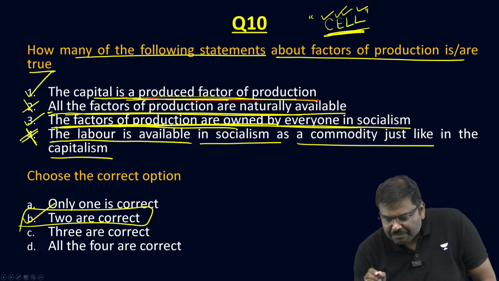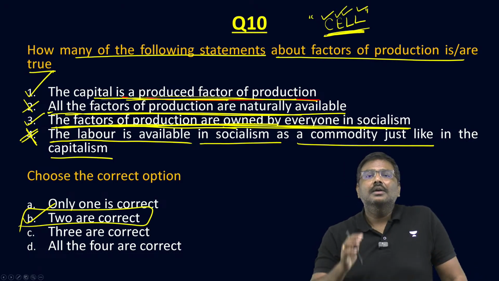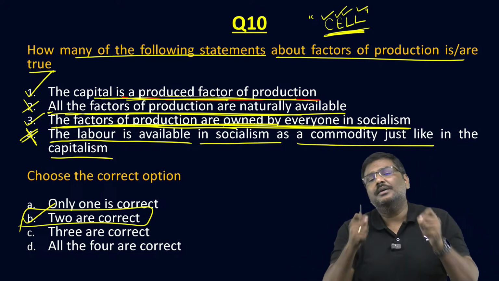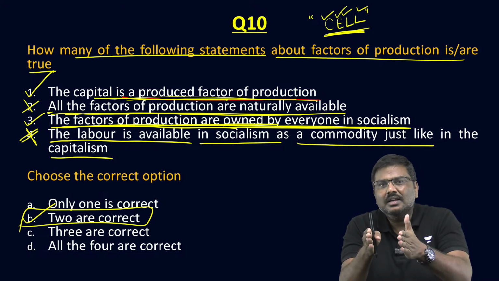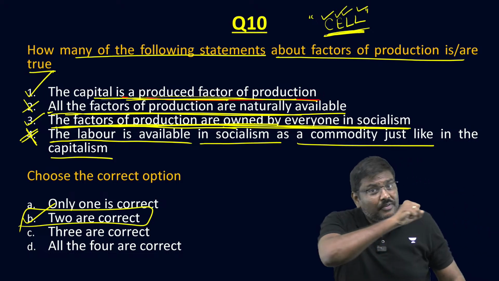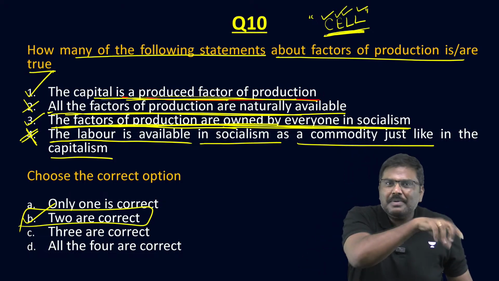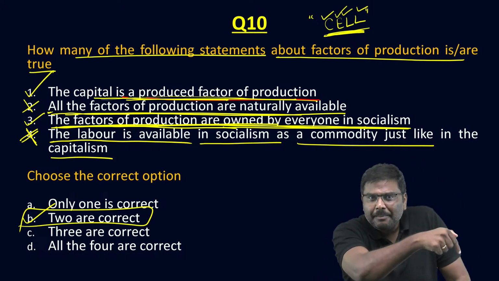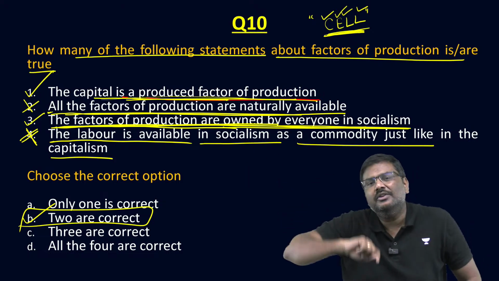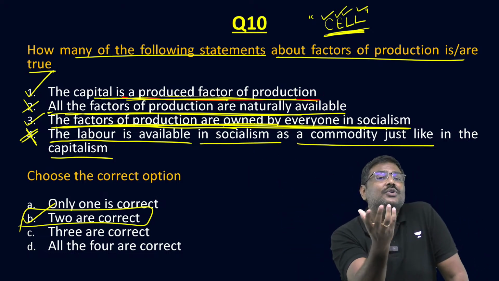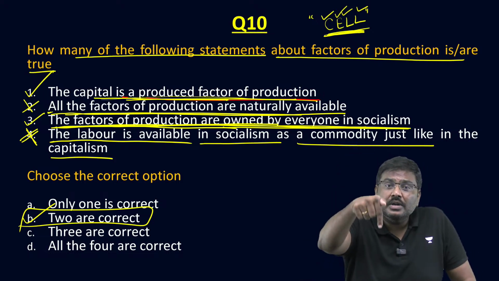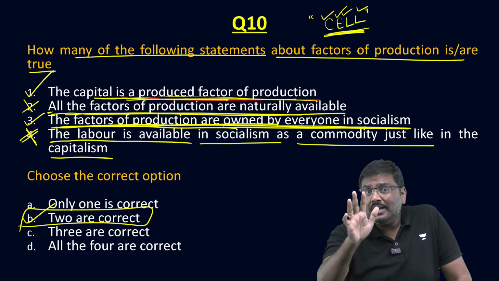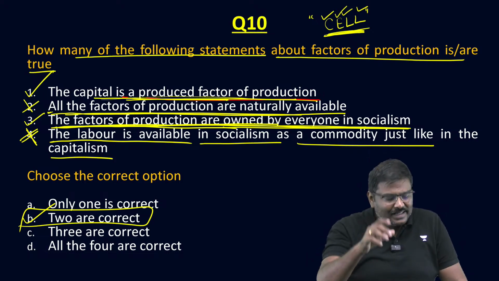The third one: the factors of production are owned by everyone in socialism. Please understand the meaning of socialism. In a nutshell, in capitalism, the private sector will control. Because the private sector was given the power, there was the great American Depression. As a reaction to capitalism, socialism was born in the Soviet Union. And what is socialism? Everybody is the owner of the factors of production, not the private sector. Private ownership is not allowed. Everybody is the owner. That is essentially socialism.